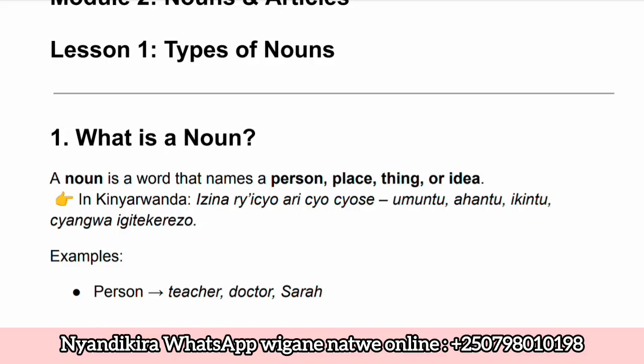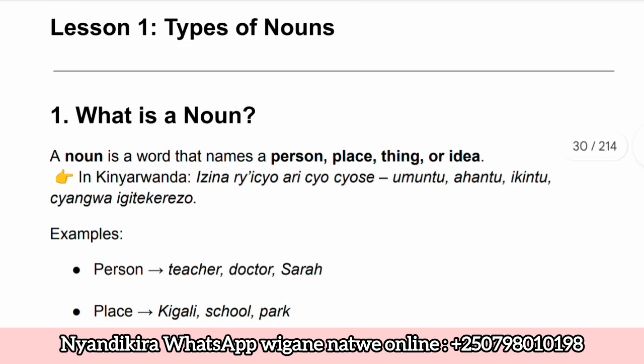Before we get started, let me tell you that on this lesson 1 we are going to study types of nouns, and after that we'll get into running those types of nouns. So before we go further or go deep into this lesson, let me first describe for you what is a noun. Mbere yuko tujya kure muri iri somo, reka mbasobanurire izina ni iki.